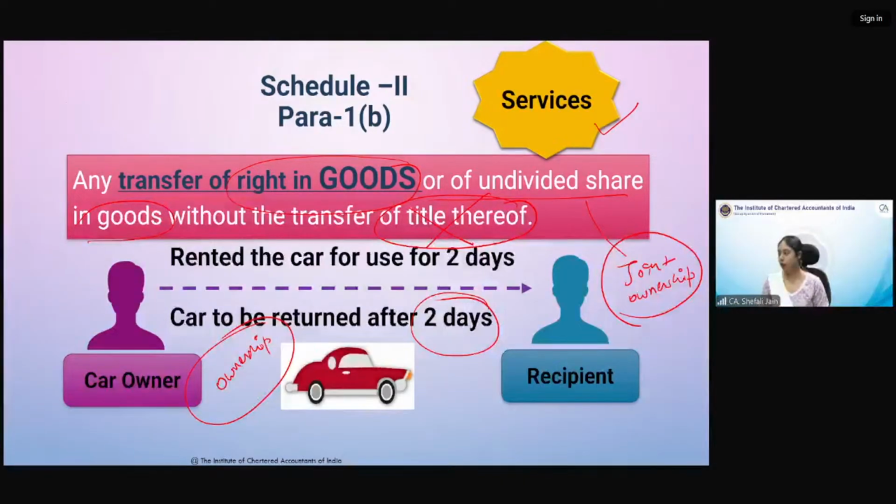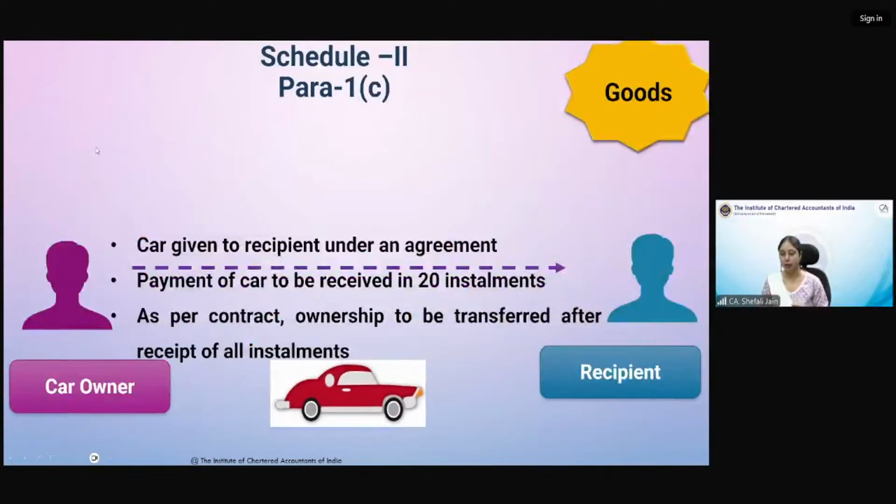So if ownership of goods is being transferred, then it is considered as goods. Where ownership is not being transferred, then it is not supply of goods. Exactly, Shamli, it is right in goods. You can give the example of leasing. You have leased your car, you have leased goods. You have leased your machinery to a person. So that is basic. It is generally not a transfer of title in goods, that means you are giving the goods for a limited period and then goods will come back to you. That is why ownership has not been transferred.